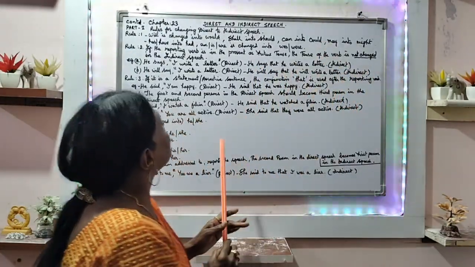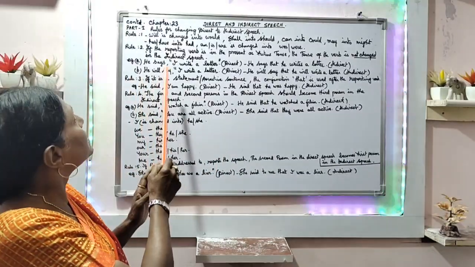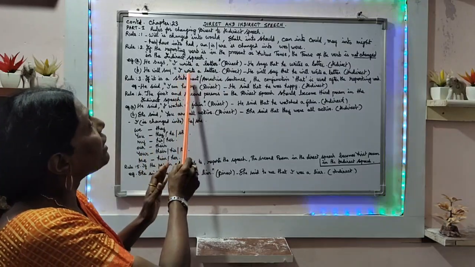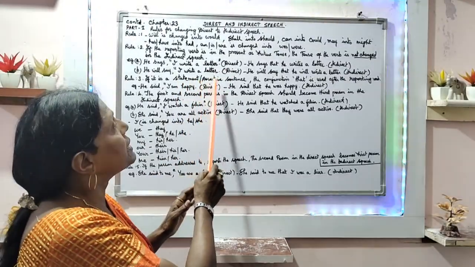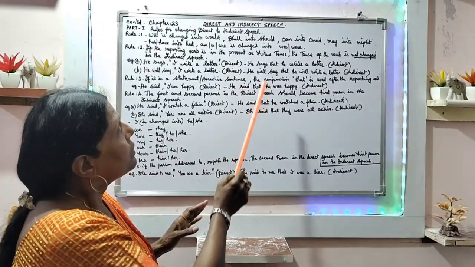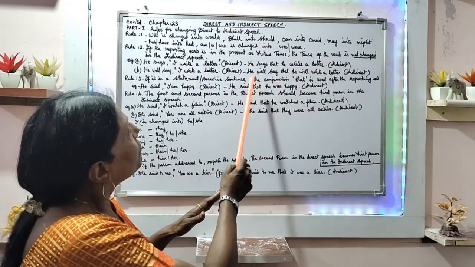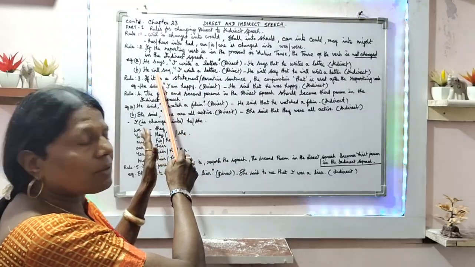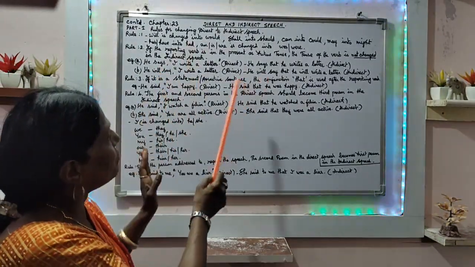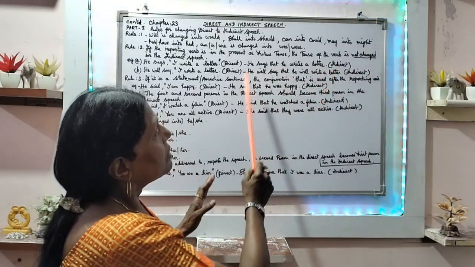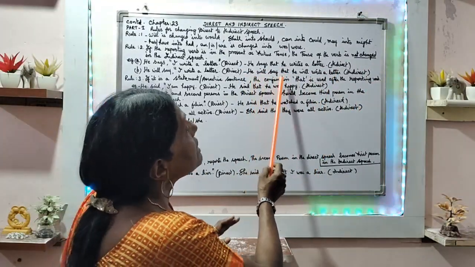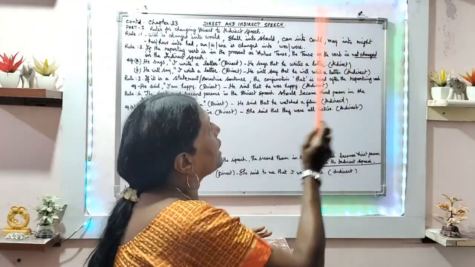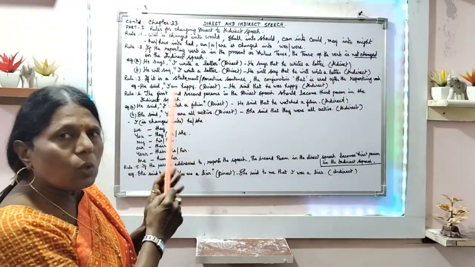That is indirect speech. Next is, he will say, "I write a letter." It's given in present tense. Direct speech. And changing into indirect speech, he will say. This is a future, the introductory verb is future, so there is no change. Therefore, he will say that he will write a letter. That is indirect speech.